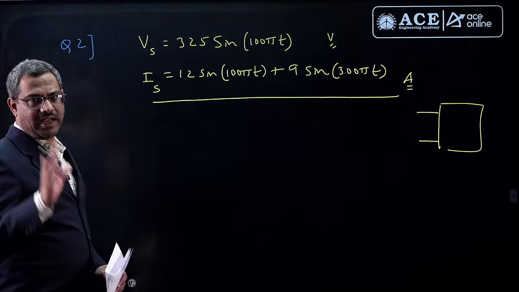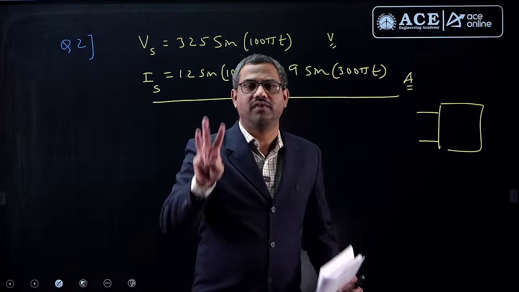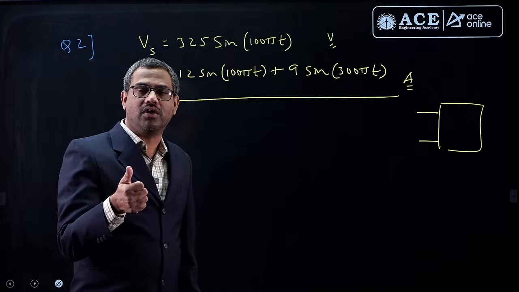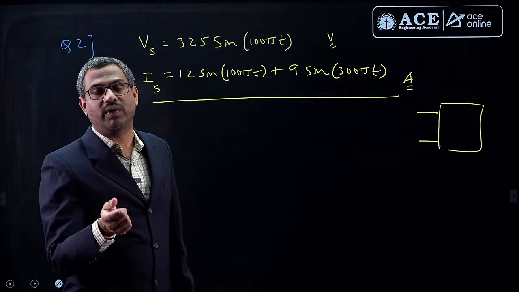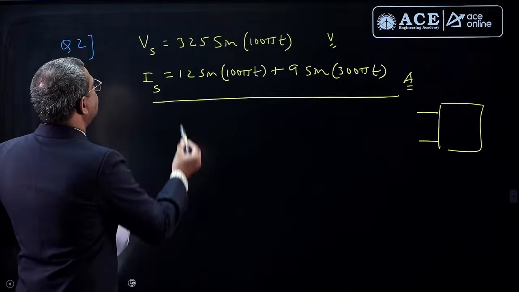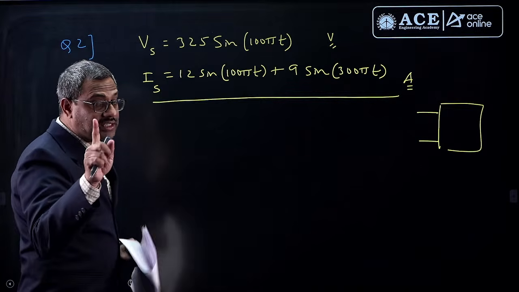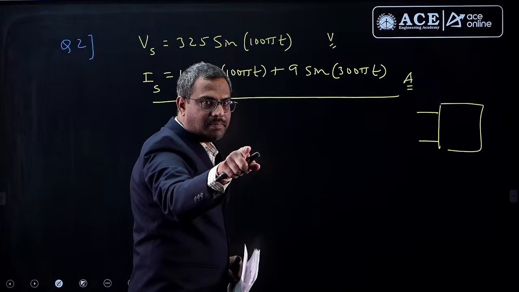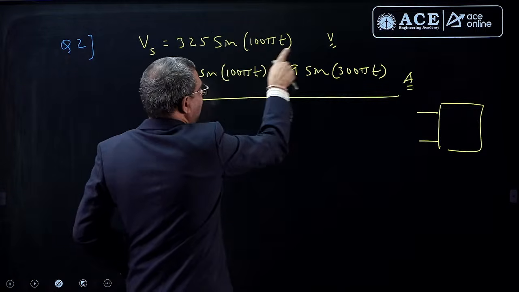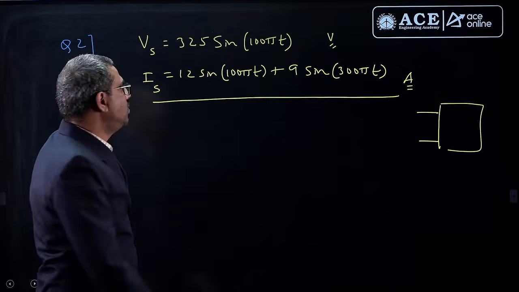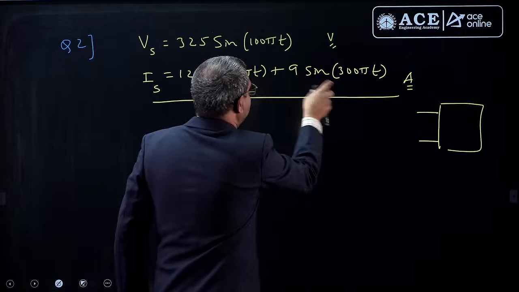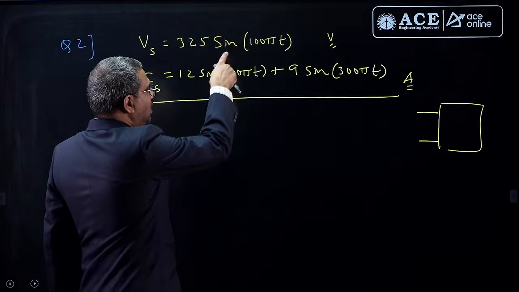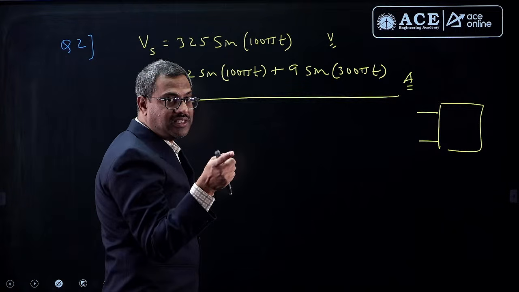Now by looking at the data, I told you when you talk about power calculations and power factor, we categorize any subject in electrical engineering into 3 categories: sinusoidal supply to linear load, non-sinusoidal supply to linear load, and sinusoidal supply to non-linear load. If you look here, the supply voltage does not have harmonics, it is a pure sinusoid. If harmonics come, then it is Fourier series, applicable only for non-sinusoidal waves. But you see the current has harmonics like fundamental, third harmonic, fifth harmonic, with higher order harmonics neglected. So giving a pure sinusoid voltage but getting non-sinusoidal current means it is a non-linear load.